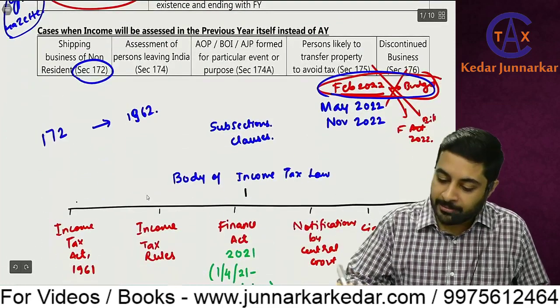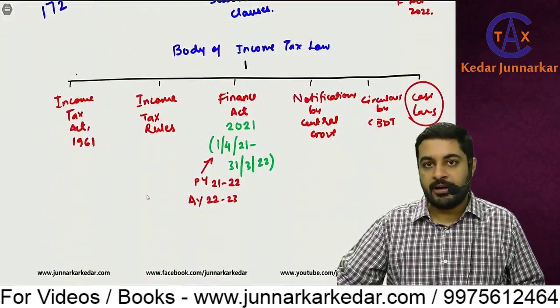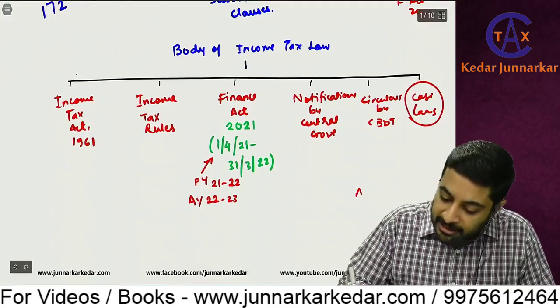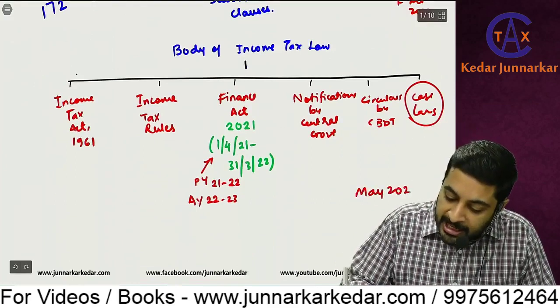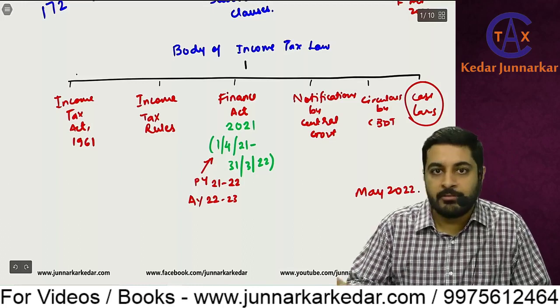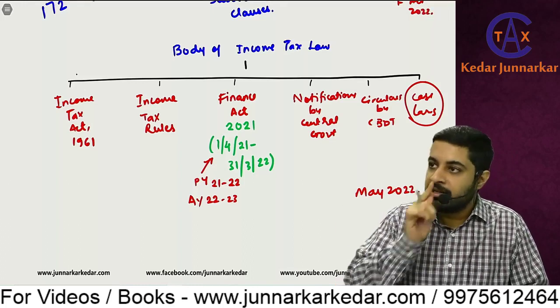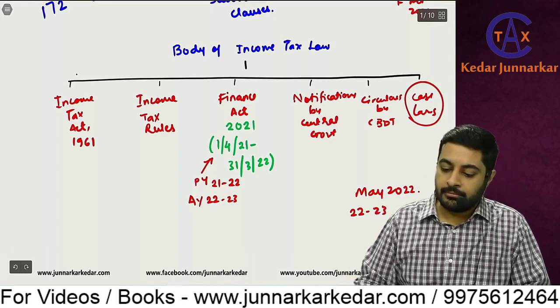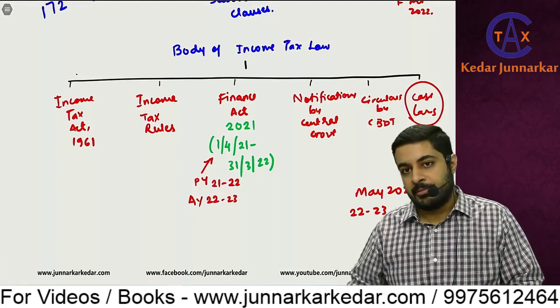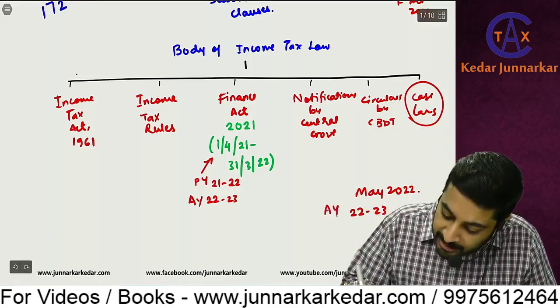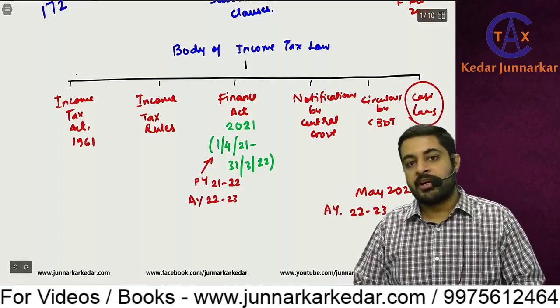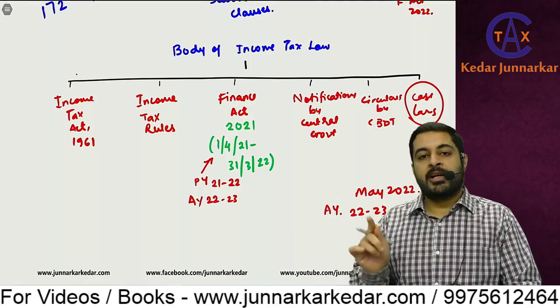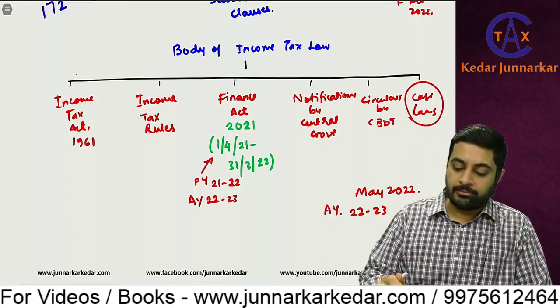Now your exam is in May or November 2022. So if it is in May 22, or November also, which year is going on? 22/23. Means it is from April 22 to March 23. So this assessment year is 22/23. Means during that period you are going to do the tax calculation.